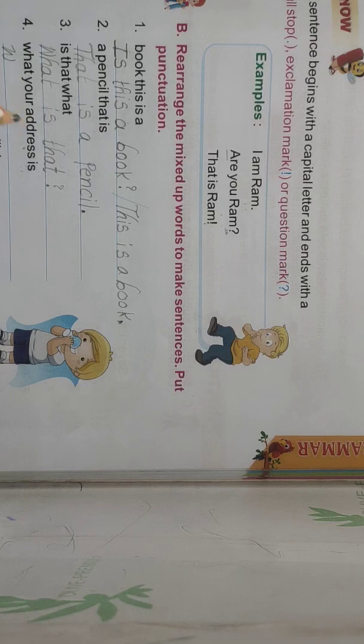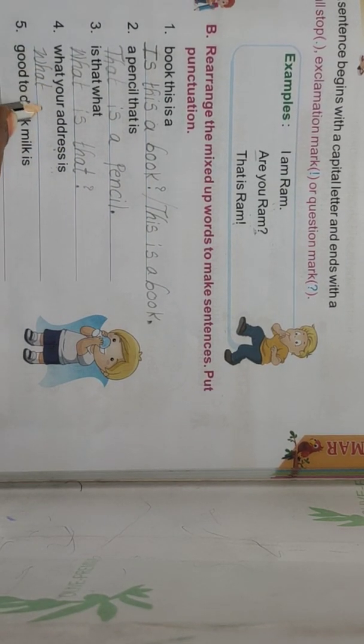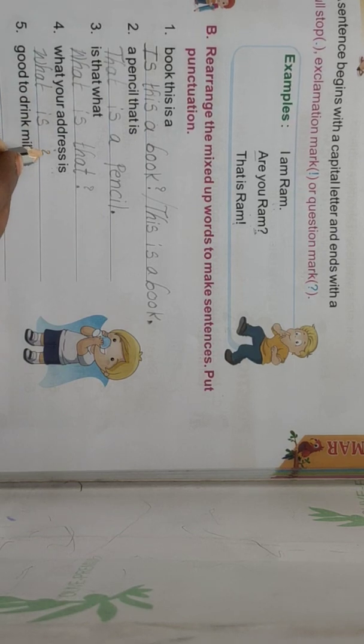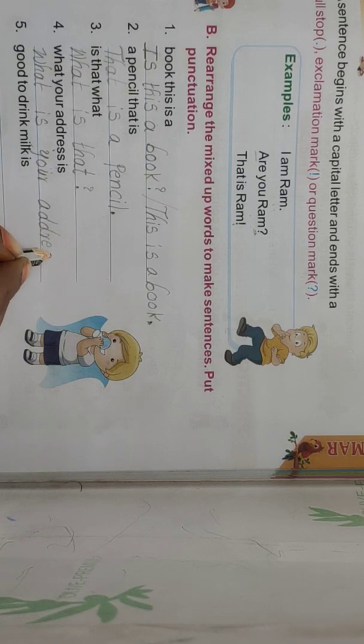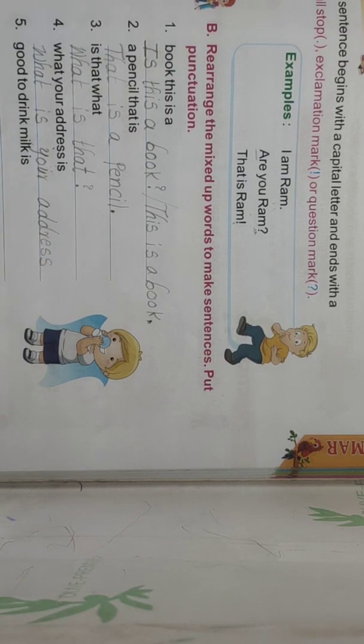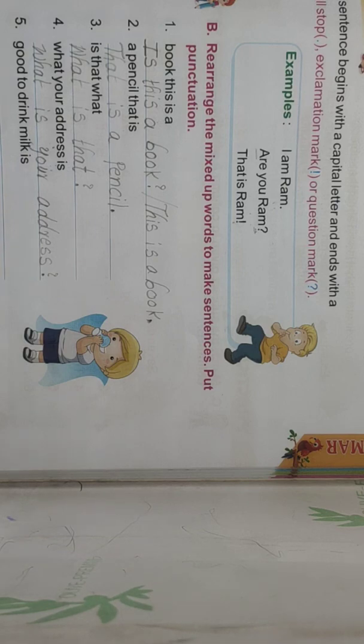Start with a capital letter. What is your address? Which punctuation mark do we have to put here? Full stop, exclamation or question mark? Yes, question mark.